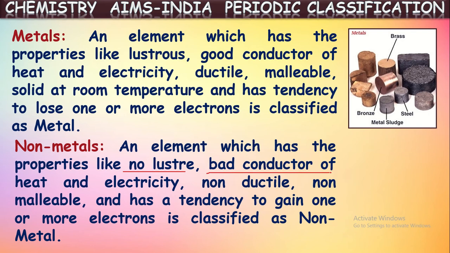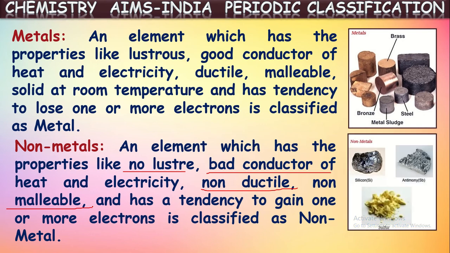Means they don't have luster, means they don't shine, they cannot conduct electricity or heat through them. That means bad conductors of heat and electricity, and they cannot be drawn into thin wires. That is non-ductile. They cannot be beaten into thin sheets. That is non-malleable, and they have the tendency to gain one or more electrons. So the elements which have these properties are classified into non-metals. Some examples for the non-metals here: silicon, antimony, sulfur, carbon, nitrogen, oxygen. These all come under non-metals which have these properties.